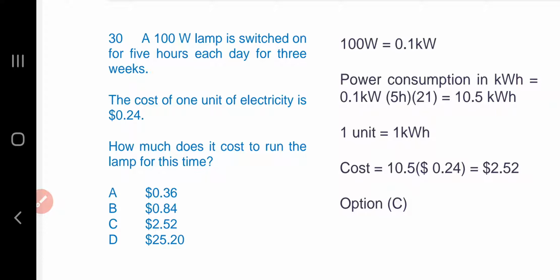We know that 1 unit of electricity consumption is equal to 1 kilowatt hour. So the cost of the electricity consumption is the total units, 10.5, multiplied by the cost of 1 unit, $0.24, and the total cost is $2.52. Option C is the answer.